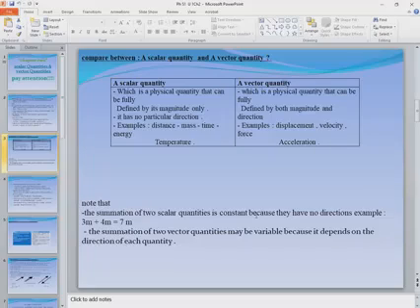But if I told you that I walked 3 meters to east, then 3 meters to west, here the directions are opposite. Opposite in physics means negative. So the total displacement here, 3 minus 3 equals 0. So if you need to add two vectors to each other, you need to be careful about the direction.